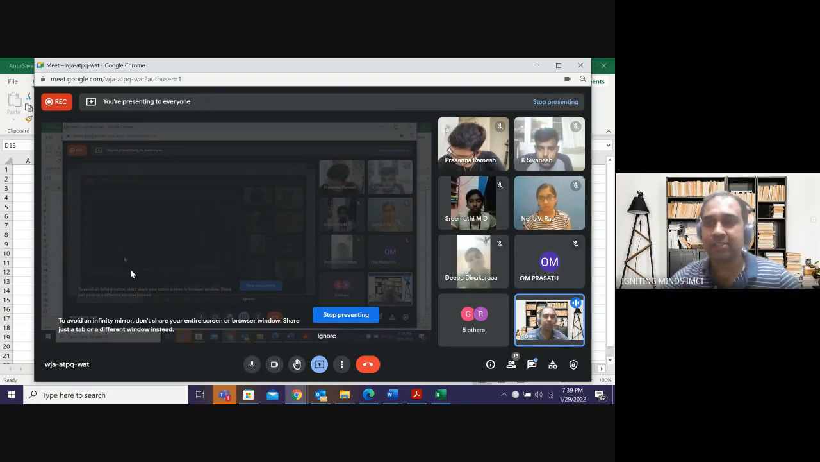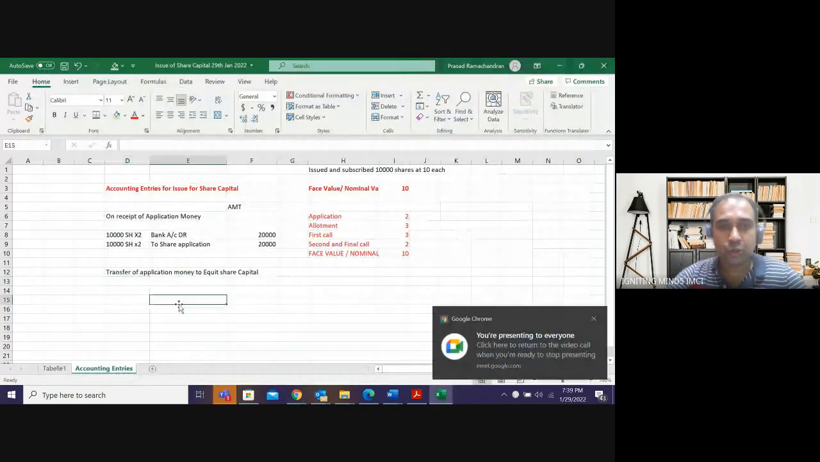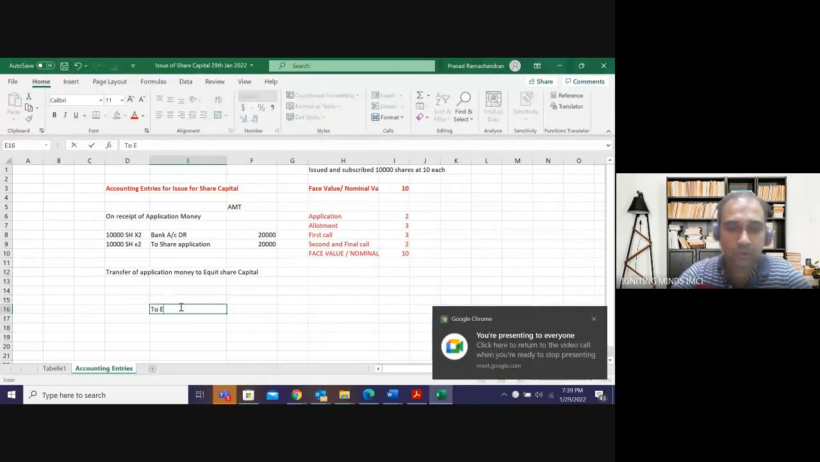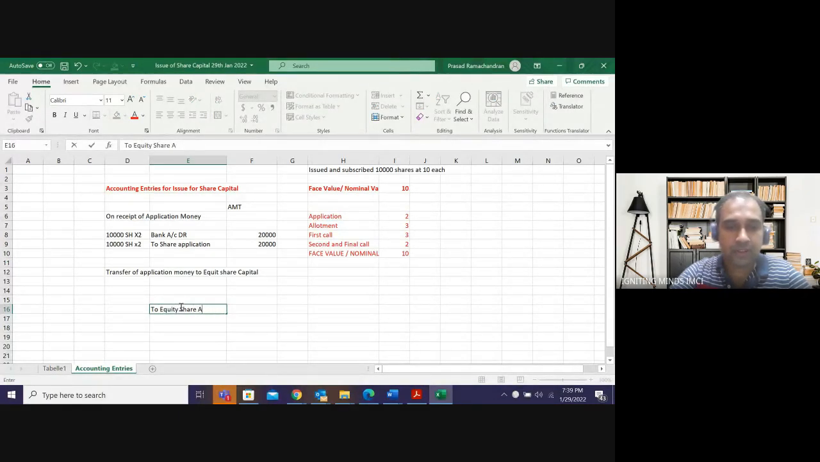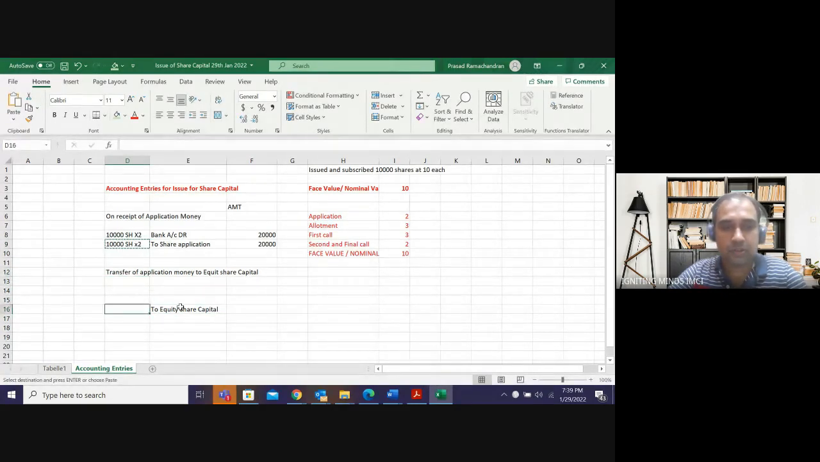Yes, the whole purpose of this issue of shares was to raise capital. So whatever application money I received, I'm going to transfer to capital. So when capital increases, what shall I do? Credit. Fantastic. So, to equity share capital: 10,000 shares into 2 is equal to 20,000.